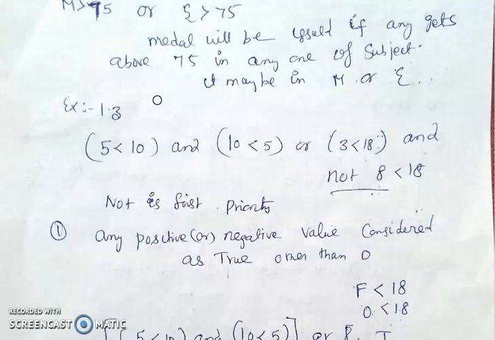In the not case, if I give 0, that is false, and not is the opposite of false, which is true, so it will be taken as 1. In this example, I already told that the relational operators have priority over the logical operators. See this.